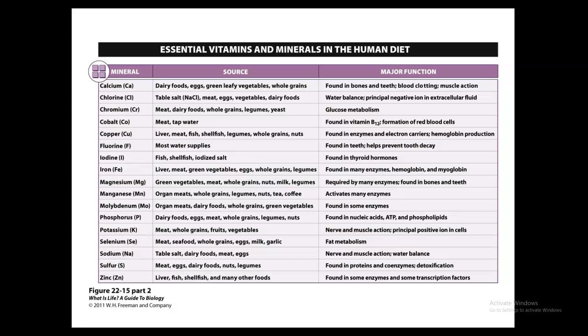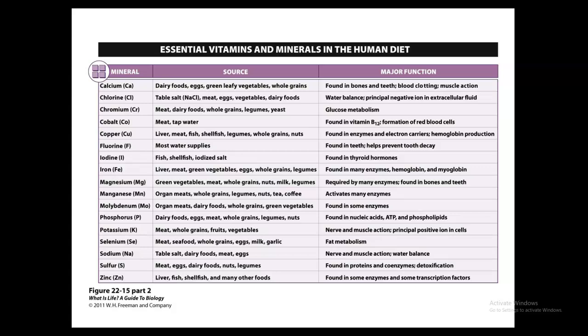Next, we have copper. Copper is going to be concentrated in the liver, heart, and the brain. It's going to be needed for hemoglobin synthesis, bone development, melanin production, and myelin formation. Remember that myelin is going to be important in nerves, or the axons. It helps that nerve signal to travel very fast. It's going to be found in liver, meat, fish, shellfish, legumes, whole grains, and nuts.